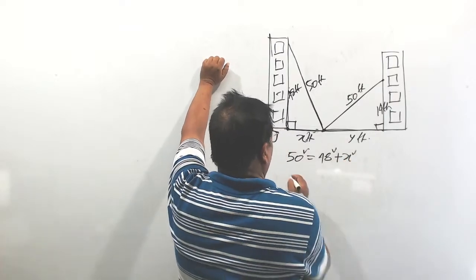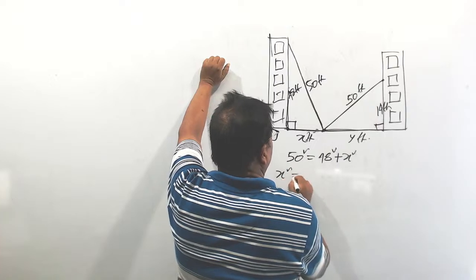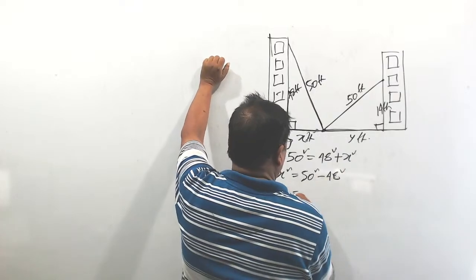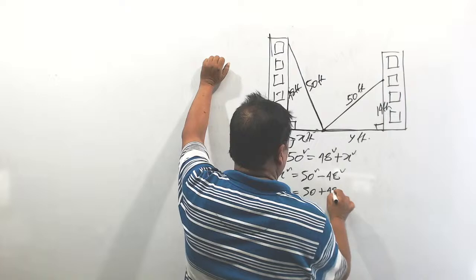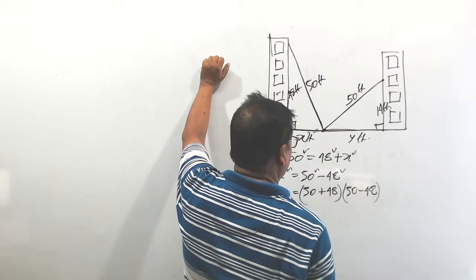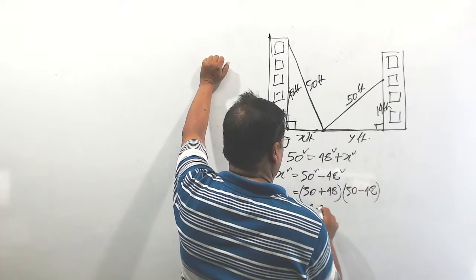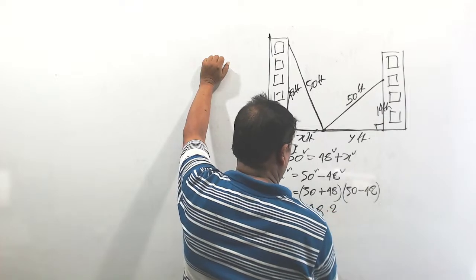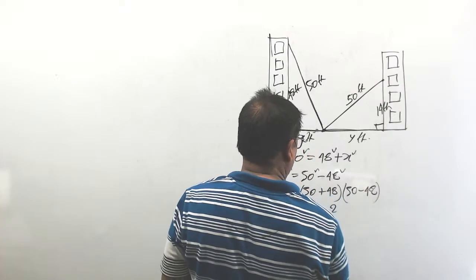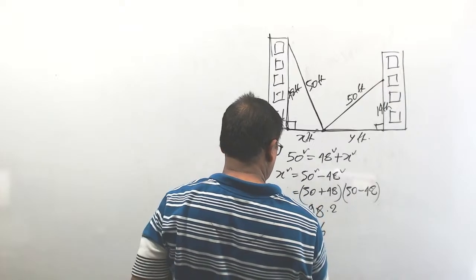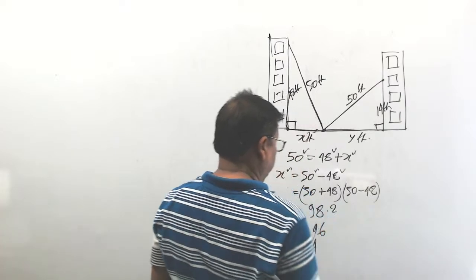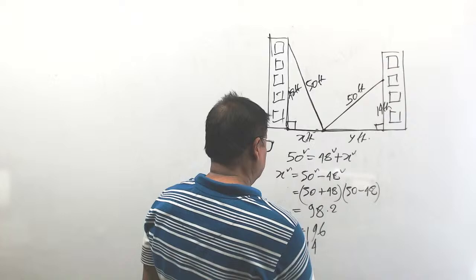That means x square is equal to 50 square minus 48 square, a square minus b square, 50 plus 48 into 50 minus 48. 98 into 2 is 196. So x equals 14, taking the positive sign.